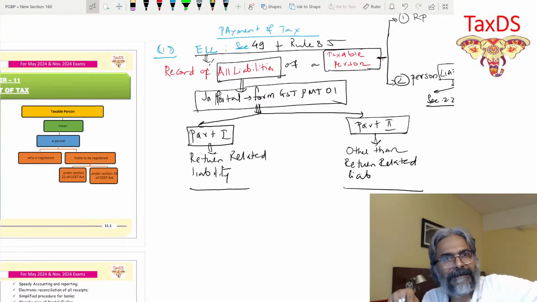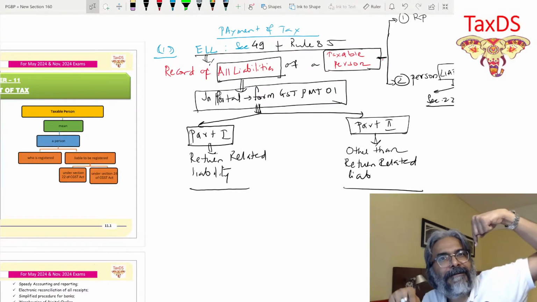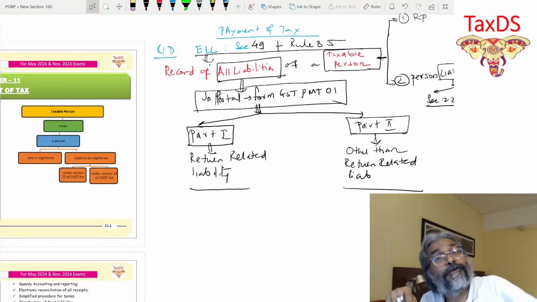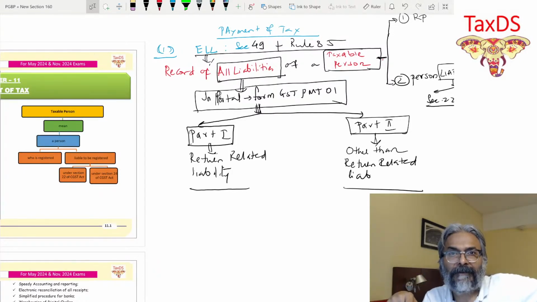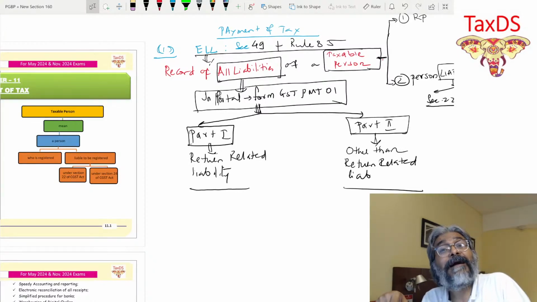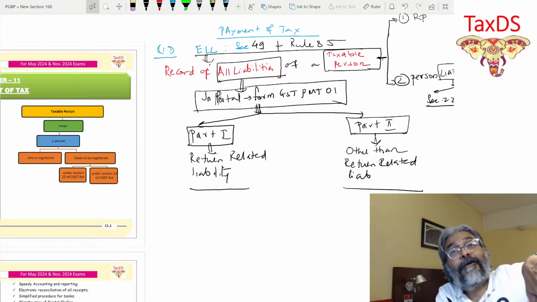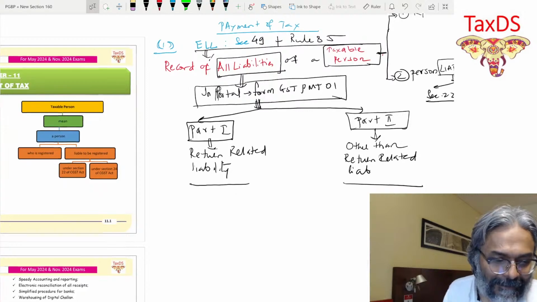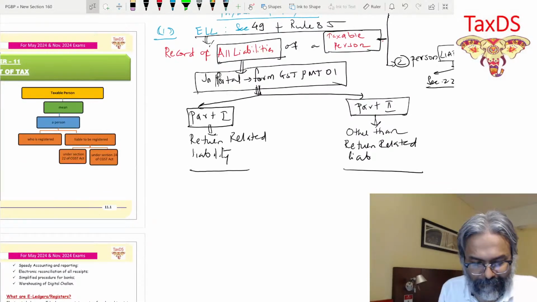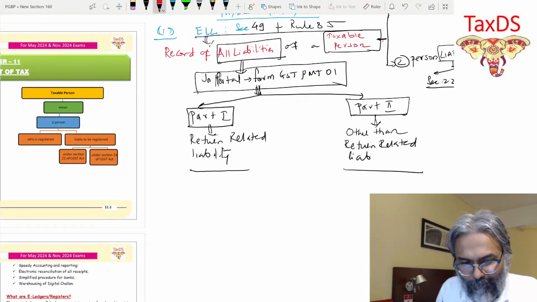You as a taxpayer are a debtor of the government, so therefore they are going to debit. So the first entry would be of debit. I hope that all of you are clear with this one. So the government is going to debit your account. And once the government debits it, then after you make the payment, the government is going to credit your account. That is therefore the entire point.